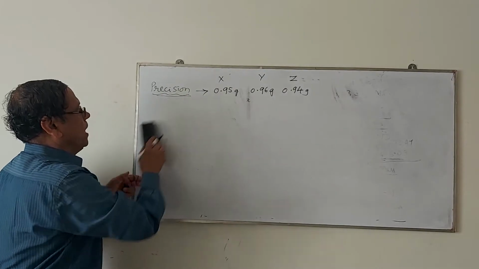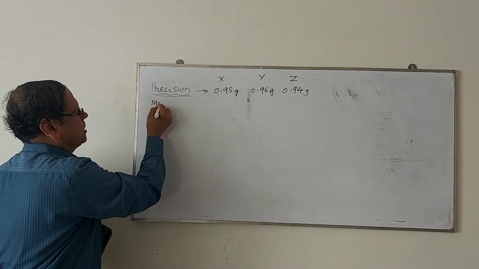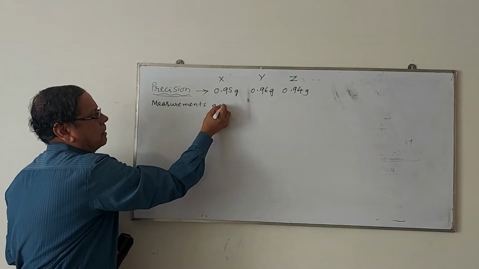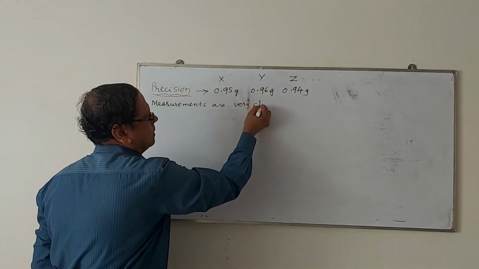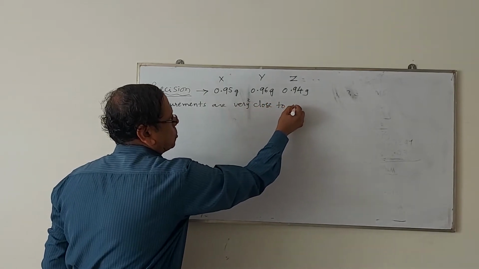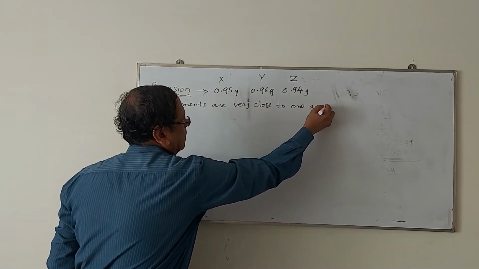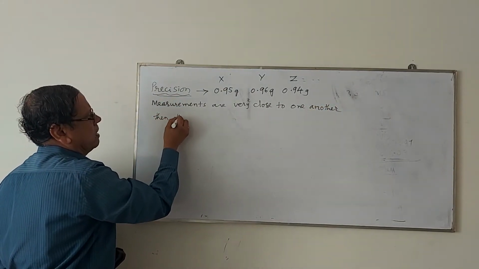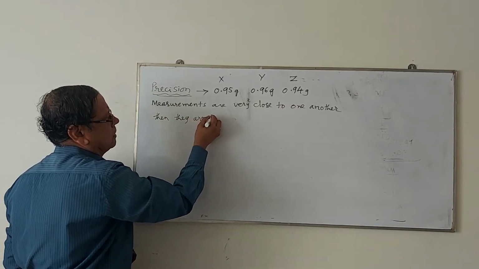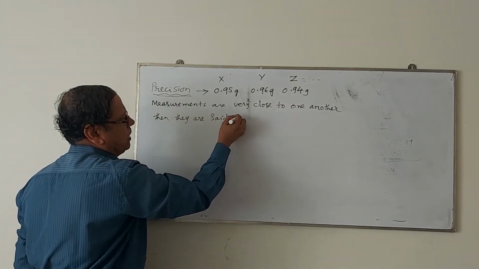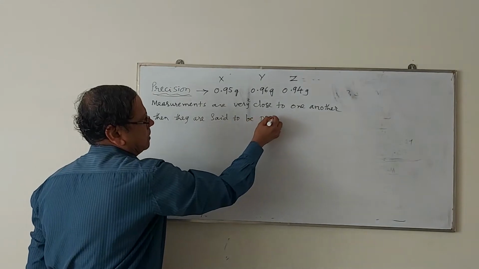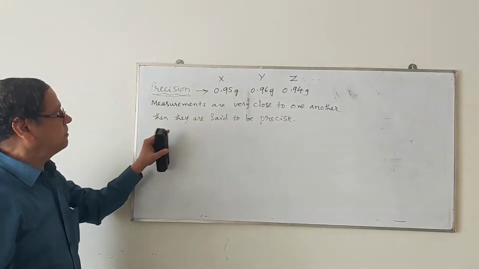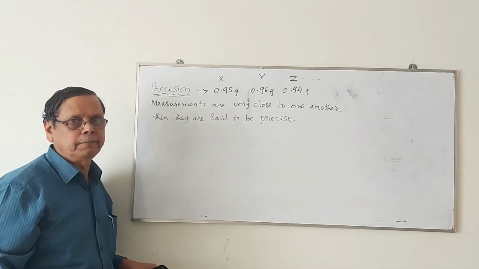So, if the measurements are very close to one another, then they are said to be precise, or the measurement is a precision measurement.